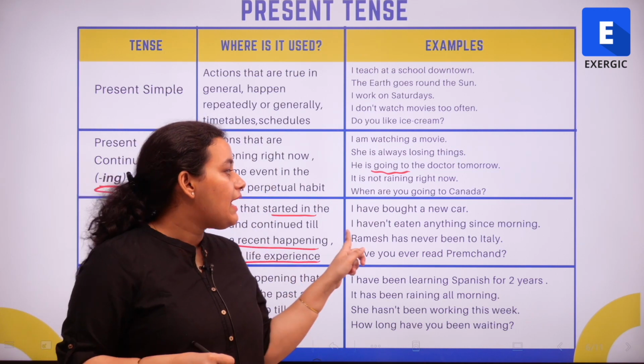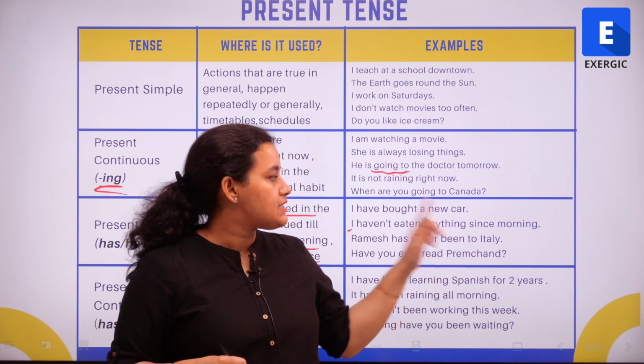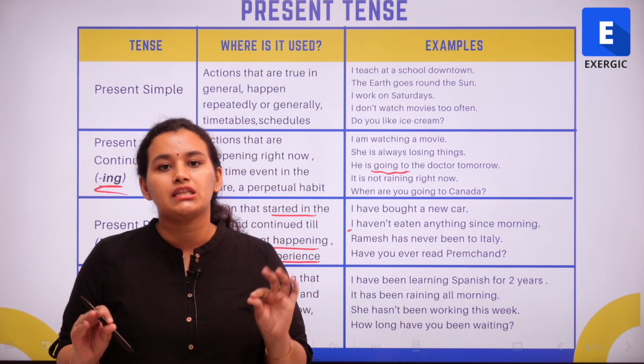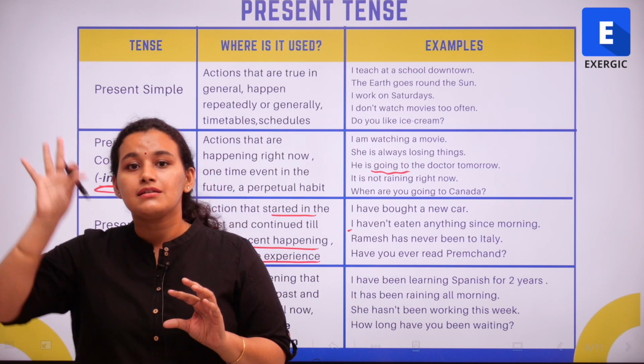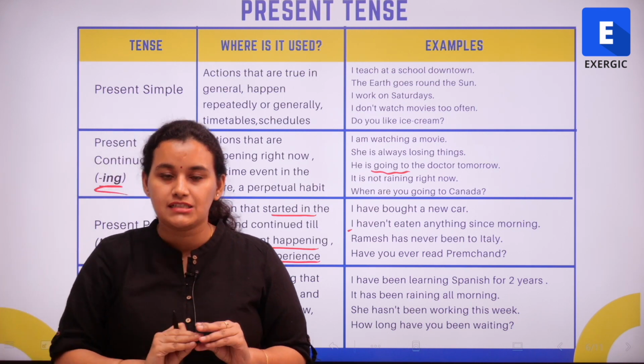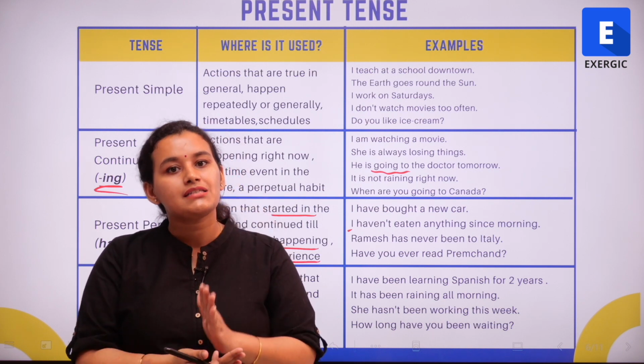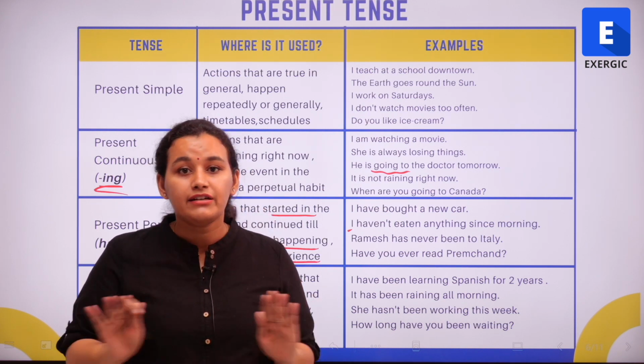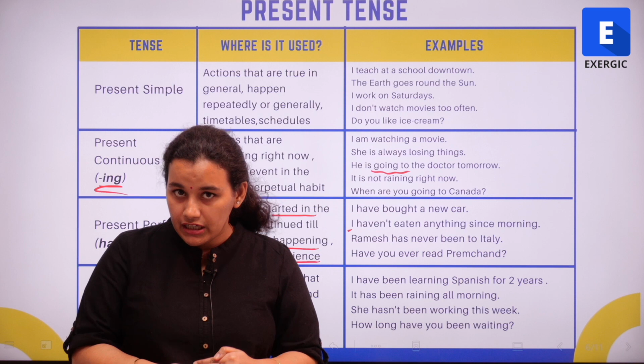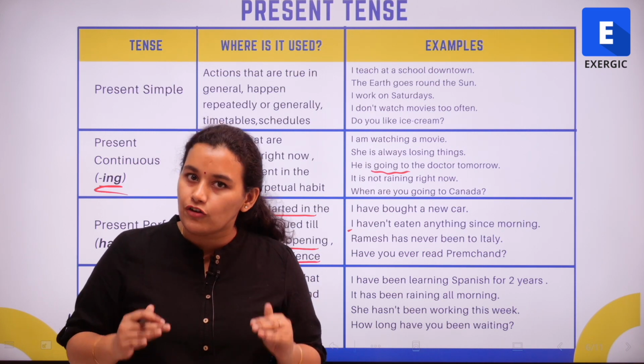For example, I have not eaten anything since morning. Since morning, it's in the past. I have not eaten anything. So it's something that I did not do in the past itself, but it is something that is relevant right now. I haven't eaten till now. Even right now, at this point of time also, I have not eaten, right?